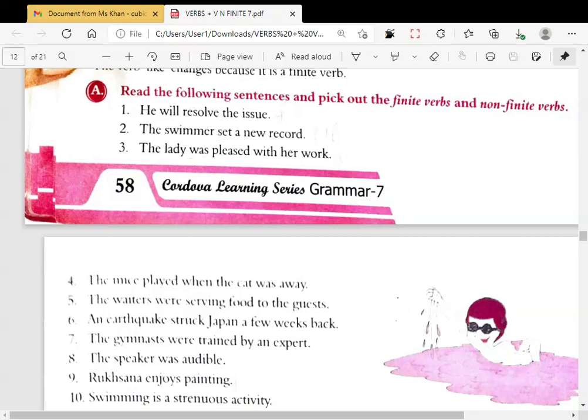Now, the swimmer set a new record. Is the sentence clear? So set is what kind of verb? Finite or non-finite? Set, non-finite verb. Set will remain a non-finite verb. Okay? What will be the answer of the third?